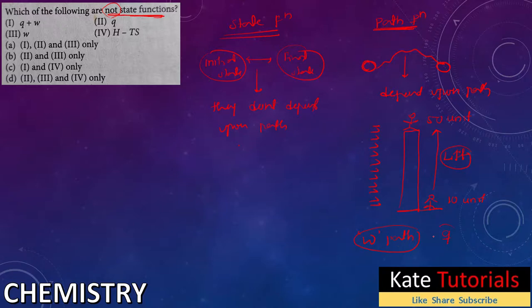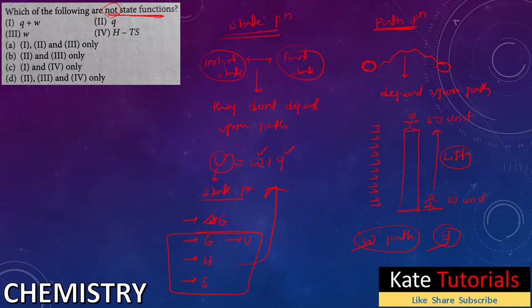Similarly, heat, Q, is also a path function. But surprisingly, the sum of work done and heat is the internal energy, which is a state function. Both of these are path functions, but internal energy is a state function. Similarly, Gibbs free energy, change in Gibbs free energy delta G, enthalpy, entropy, and internal energy, all these are state functions. So the path functions you have to remember are only work done and heat.